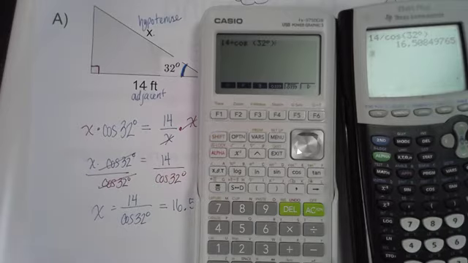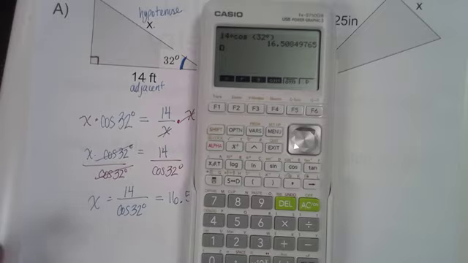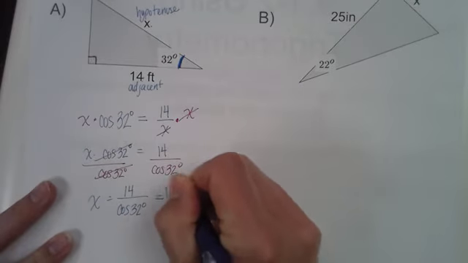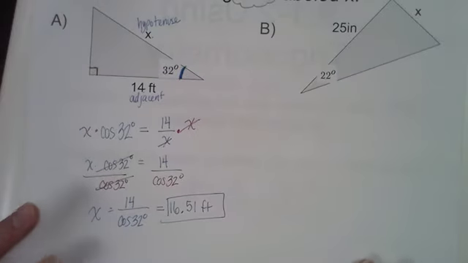Do I need to do that again? No? Got it? Okay. So that option and angle is the way to go there. And you can see that we get, again, 16.51. We're rounding to the hundredths place, okay? So we do have to tell the calculator we are in degrees. That is really important. But that is the length of that hypotenuse in that 14-foot triangle.